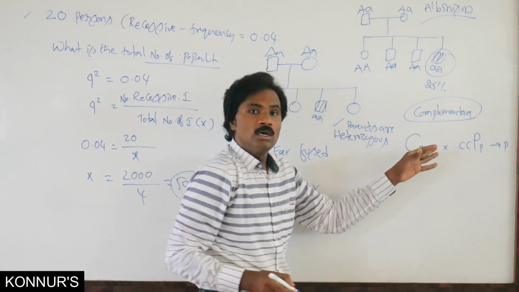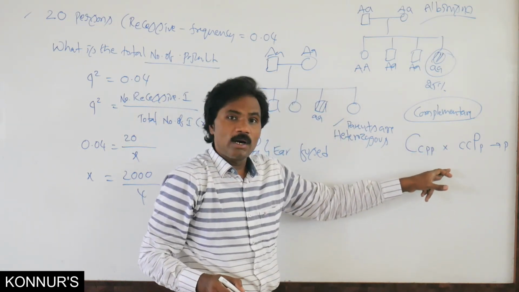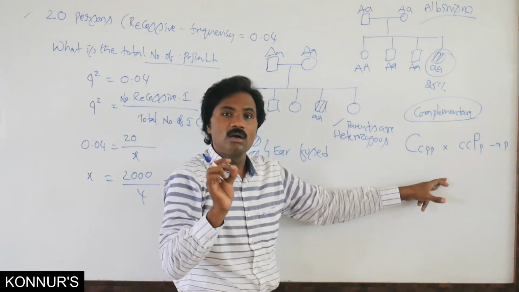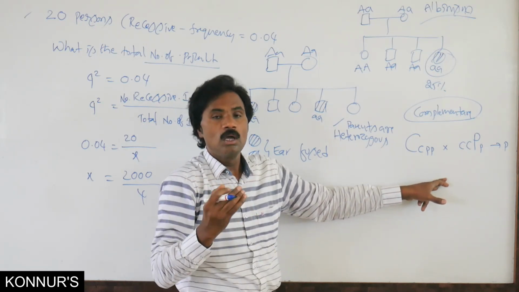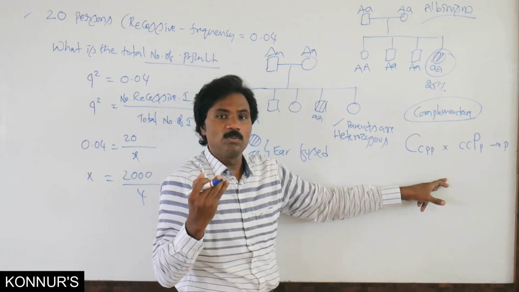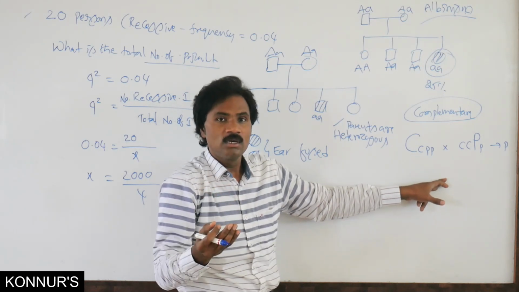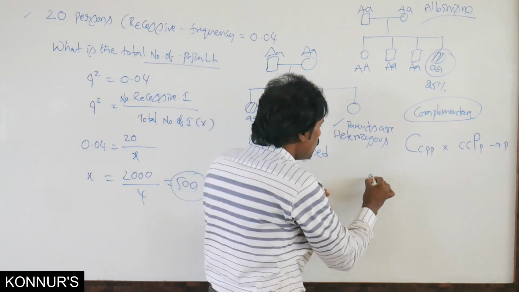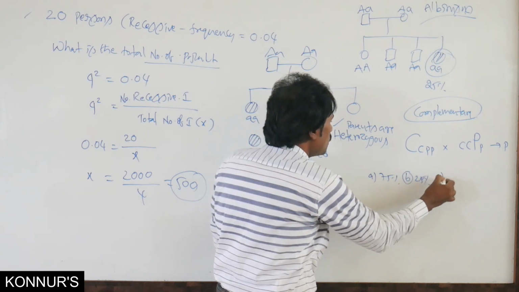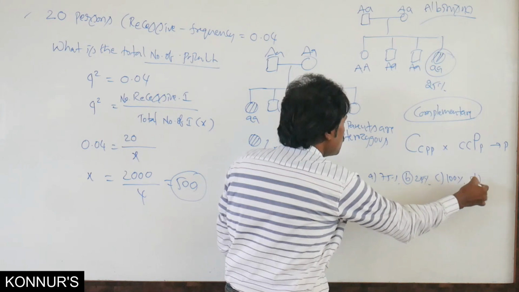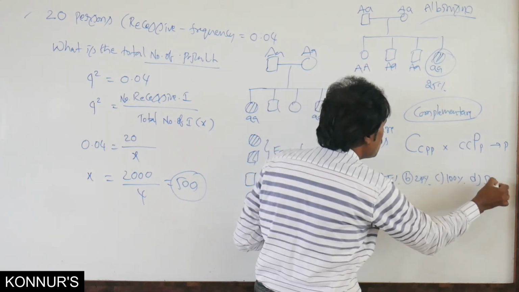These are the parents. Here, what is the possibility of colored flowers in the next generation? What is the percentage possibility of colored flowers? They have given options: either 75%, 25%, 100%, or 50%.